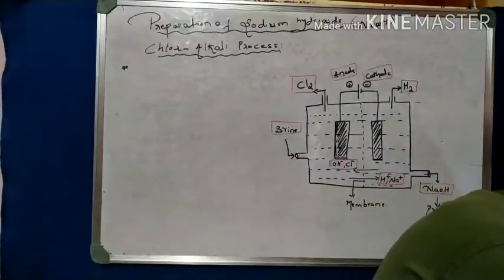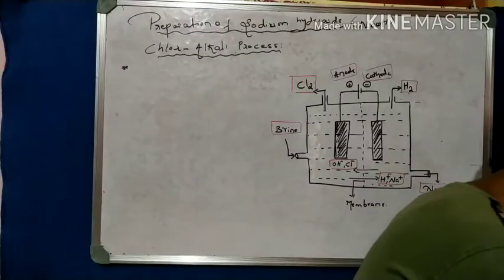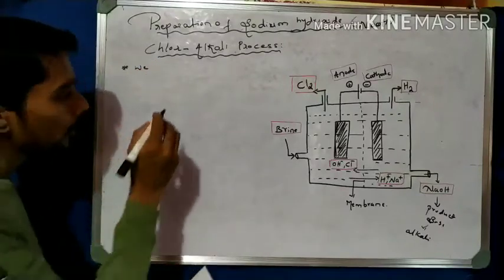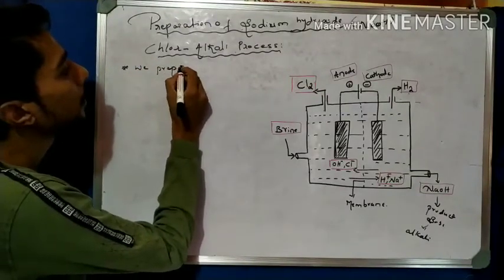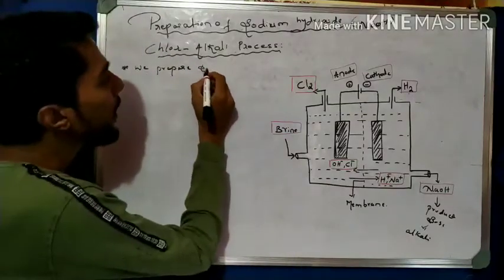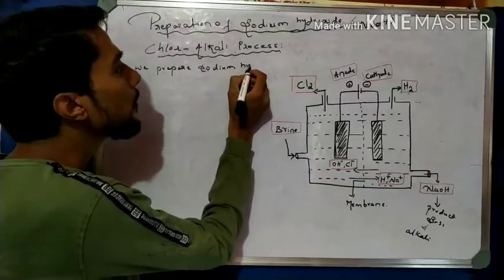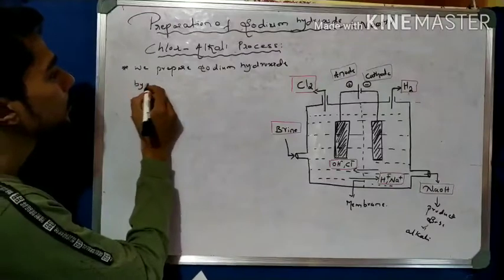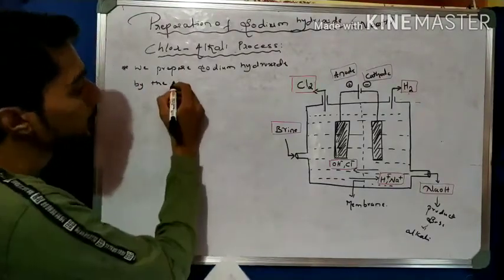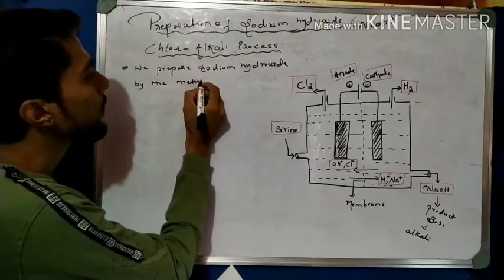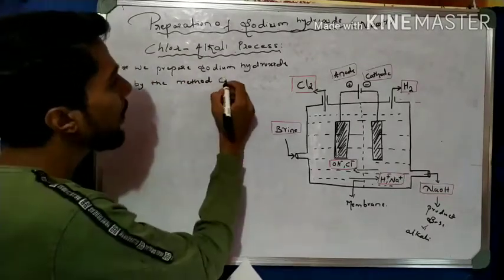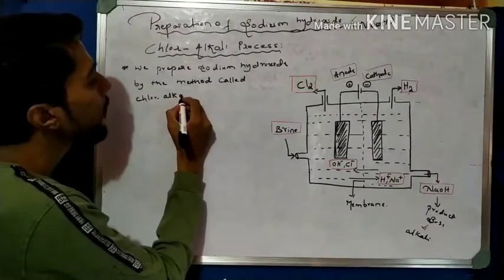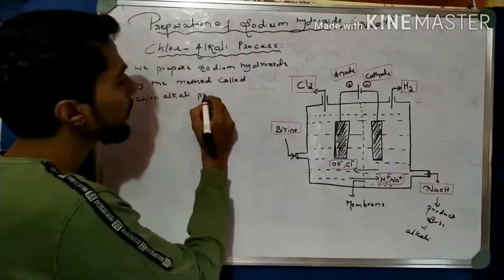So first write down the definition of what is chlor-alkali process. Write down: we prepare sodium hydroxide by the method called chlor-alkali process, right?